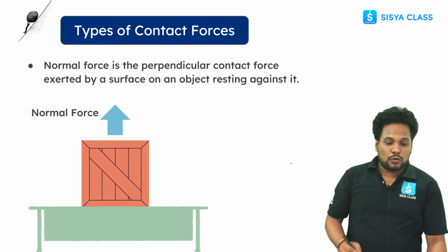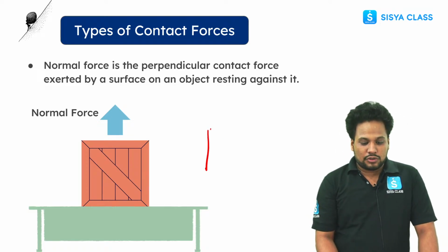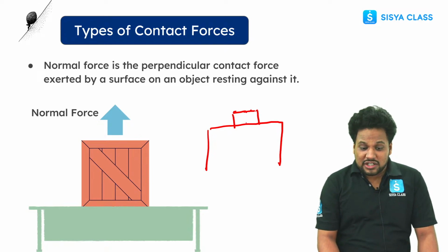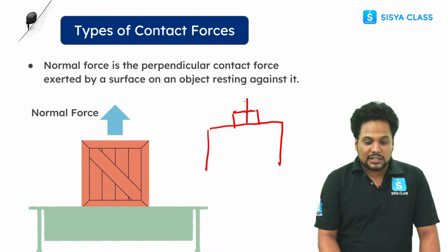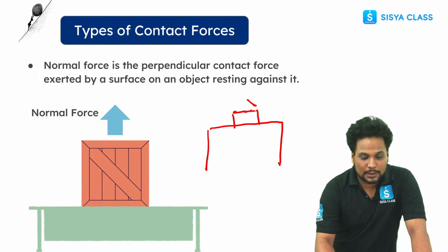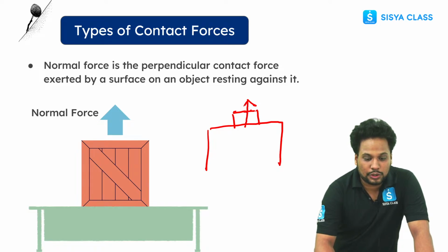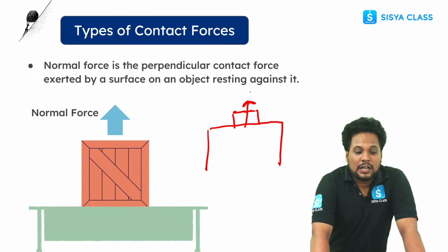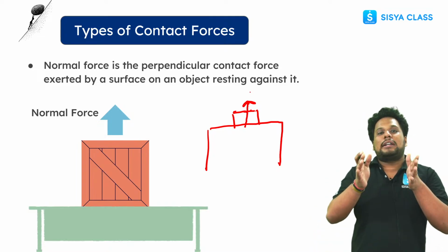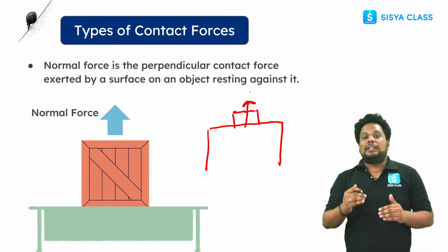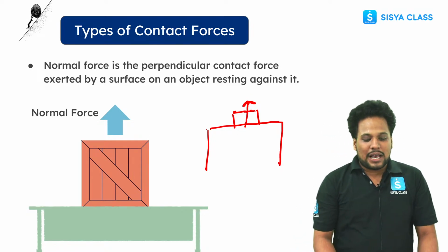So what is normal force? Let's suppose you place a book on a table. The force which the table exerts on this book, that force is the normal force. Again I am repeating, if you place a book on a table, the force which the table exerts on the book in a perpendicular direction is known as normal force.